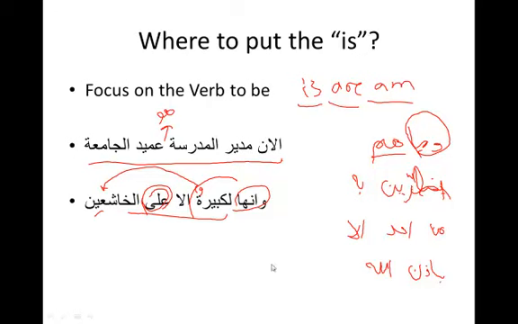Okay. So again, try to not get confused by these concepts, and may Allah help you all not get confused.